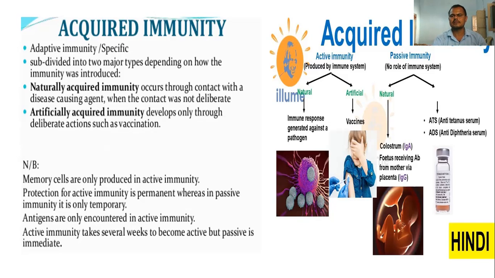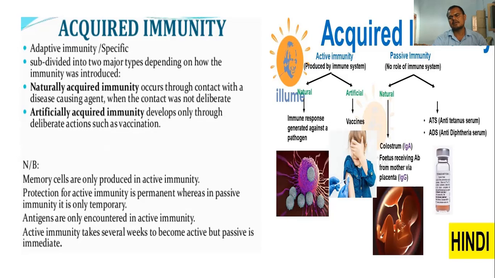So see here, two branches are there: active immunity and passive immunity. The immune response generated against the pathogen is natural active acquired immunity, and then there are vaccines. Vaccines are given to artificially develop acquired immunity in organisms.